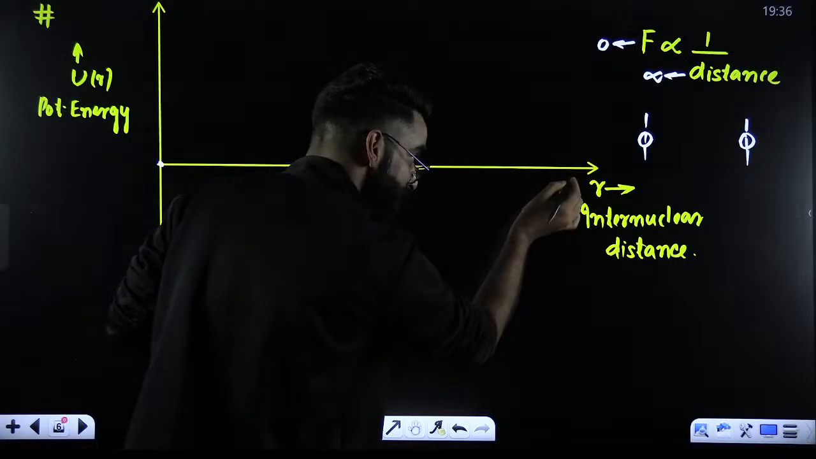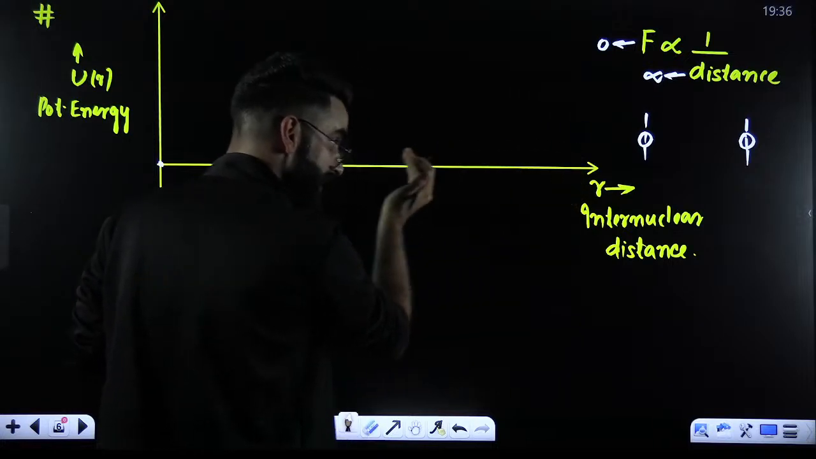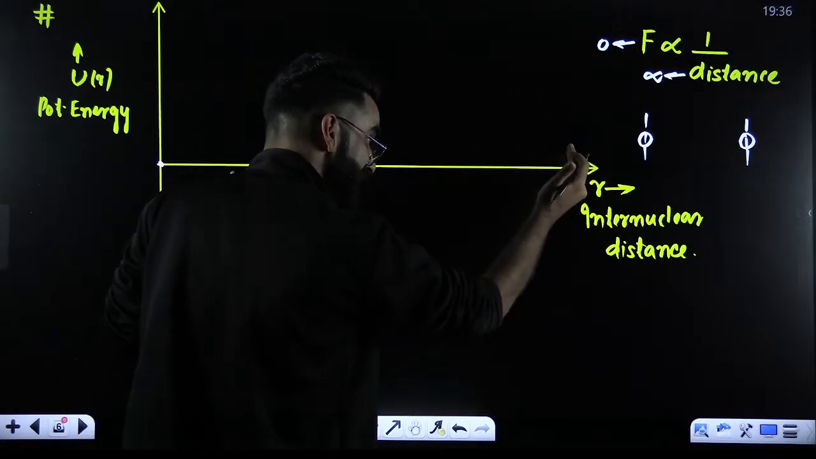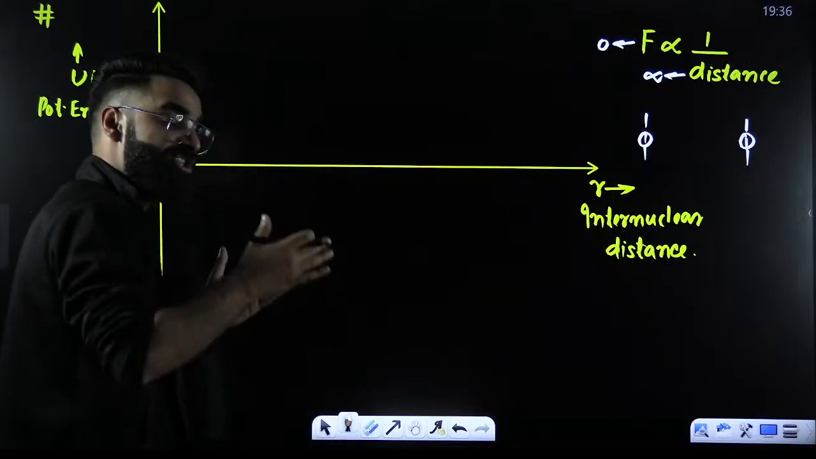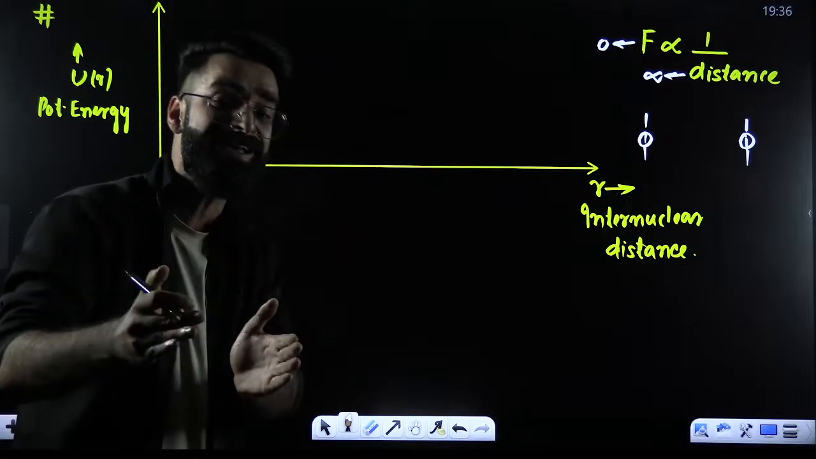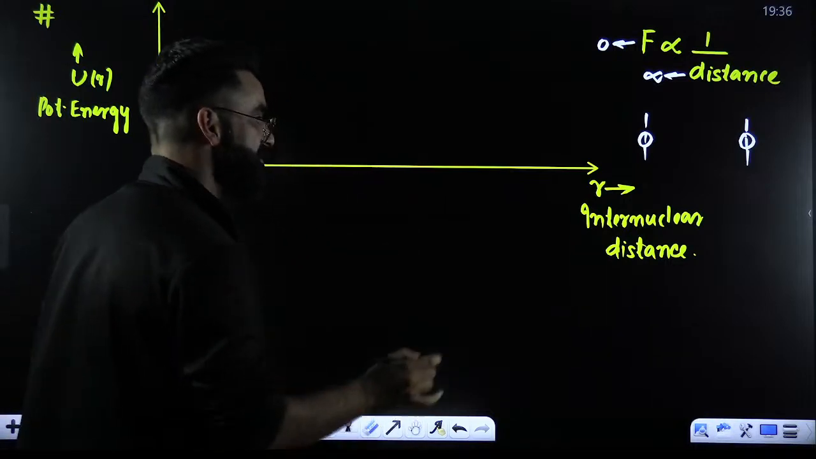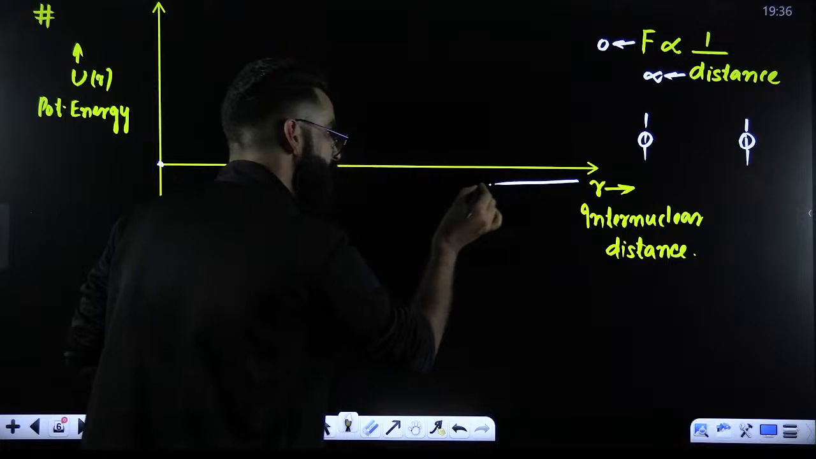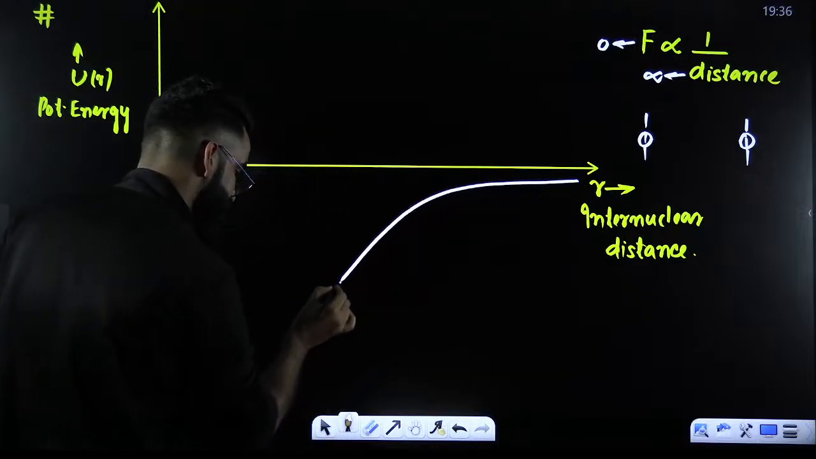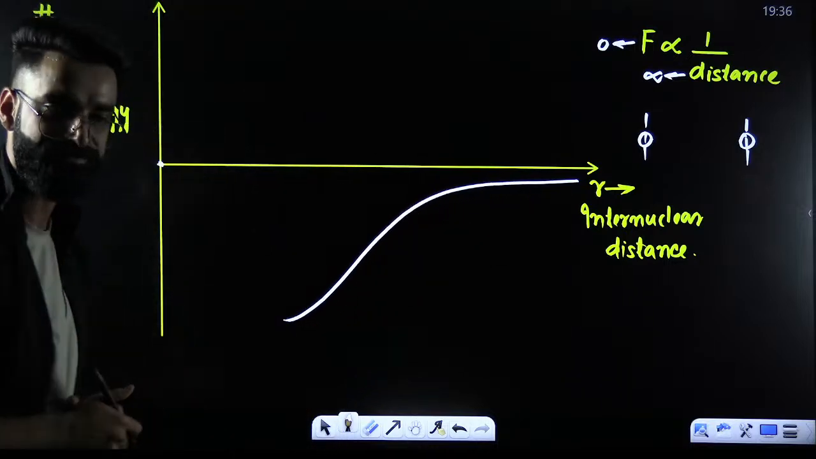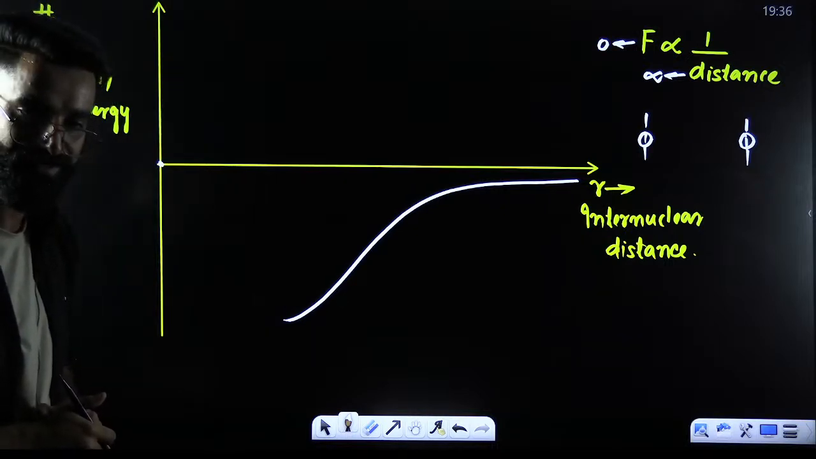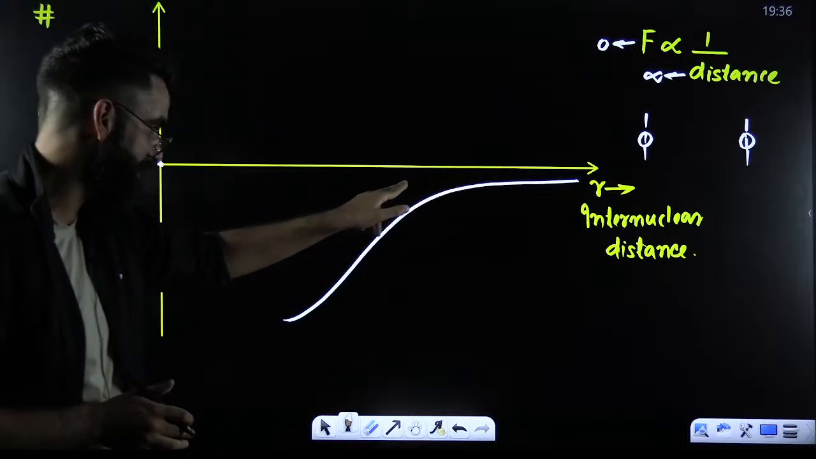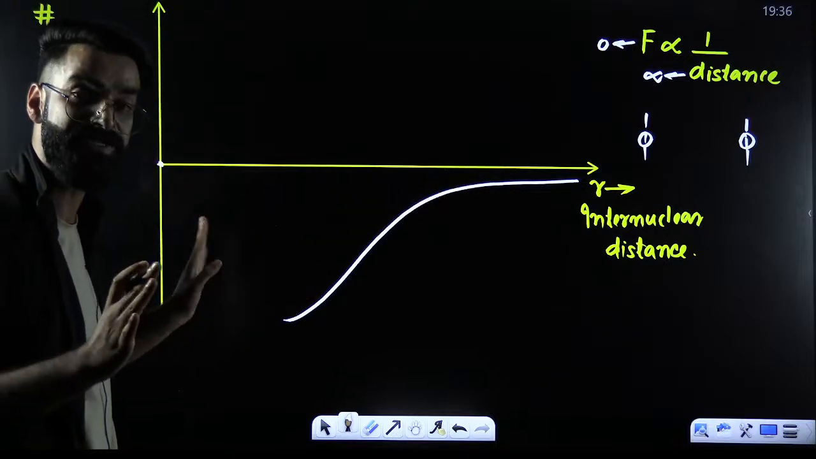So as the atoms will be coming closer, the distance between them will keep on decreasing, force of attraction will keep on increasing, and energy will continuously keep on releasing. Therefore, the energy possessed by the system will continuously keep on decreasing. Right? Potential energy of the system continuously keeps on decreasing as the atoms are coming closer.